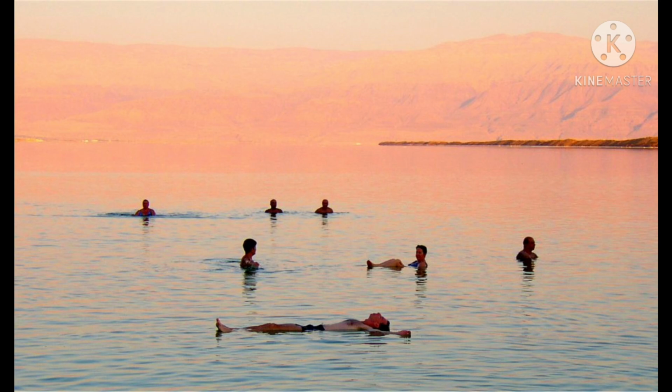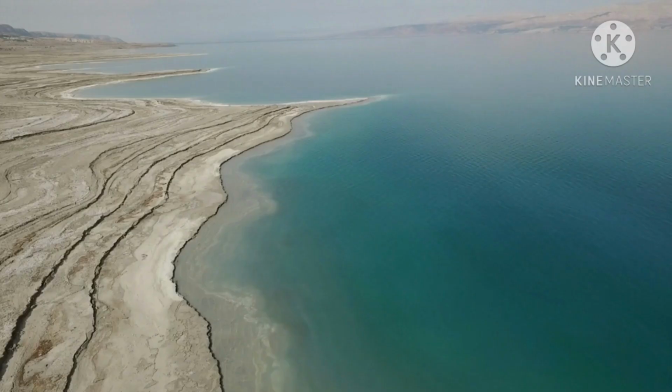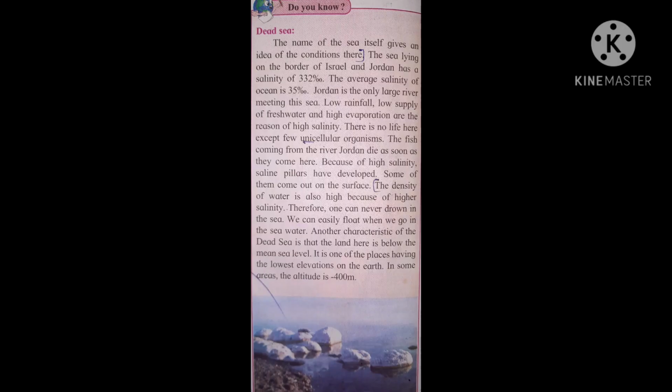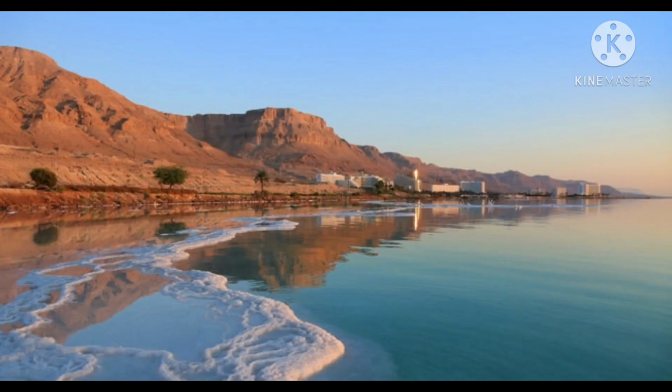Another characteristic of Dead Sea is the land here is below the main sea level. It is one of the places having the lowest elevation. Elevation means height. Elevation on the earth. In some areas of Dead Sea, the altitude or the height is minus 400 meter. Okay.